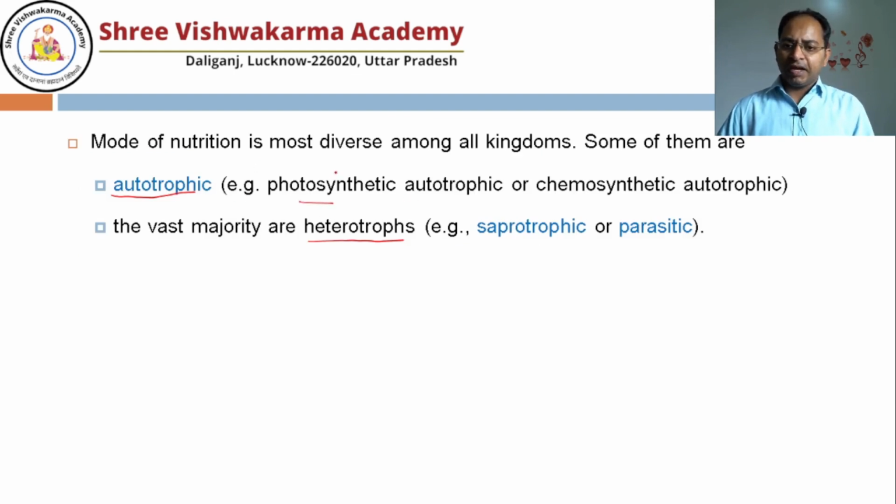Either they can perform photosynthesis, or they are dependent on chemicals for their nutrition. And the vast majority are heterotrophs. Either they are saprotrophs, meaning they get nutrition from dead and decaying animals or plants, or they are parasites, living on other organisms.